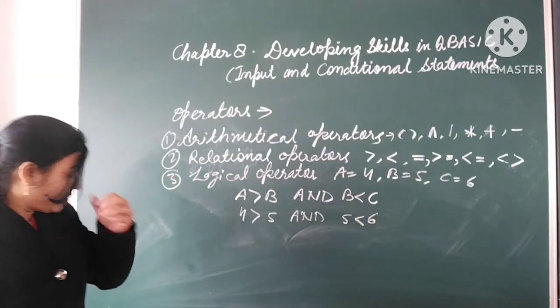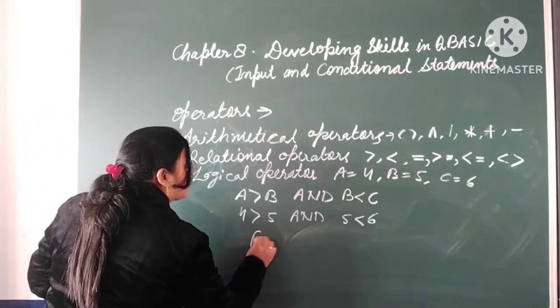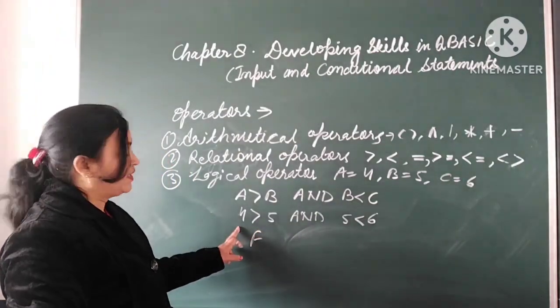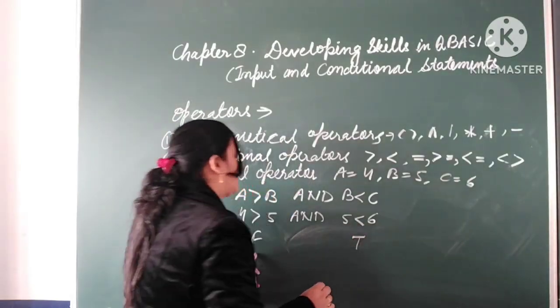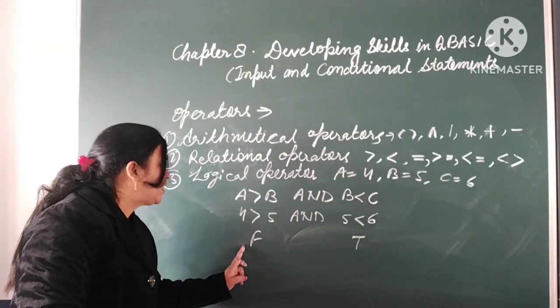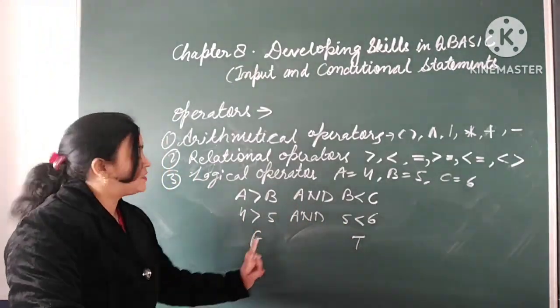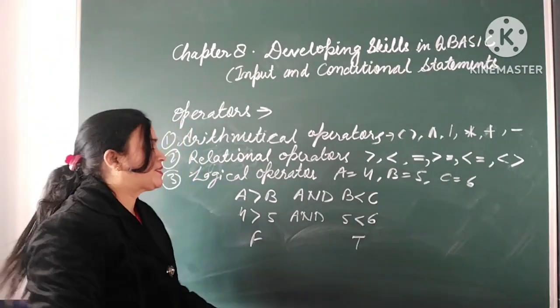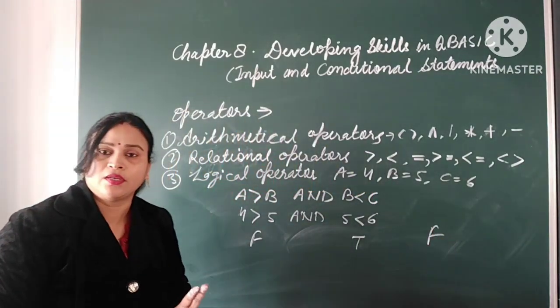Is 4 greater than 5? No, it is false, and 5 is less than 6 is true. I said it results true when both are true. But here the first one is false, the second is true, so the result is false.